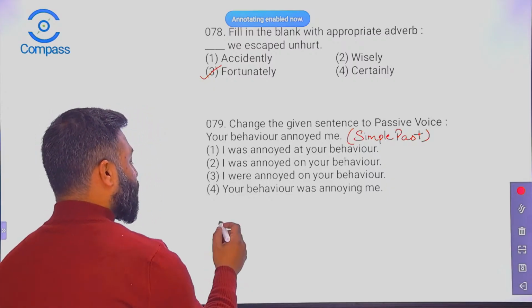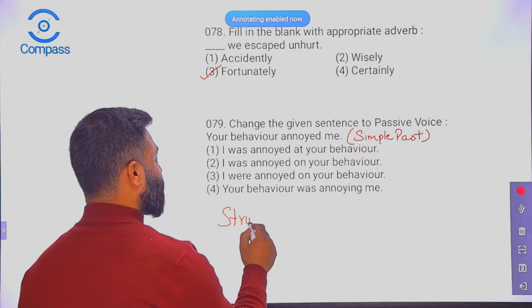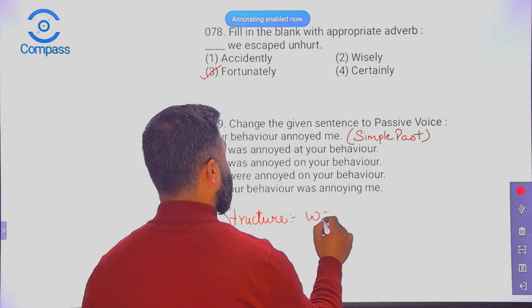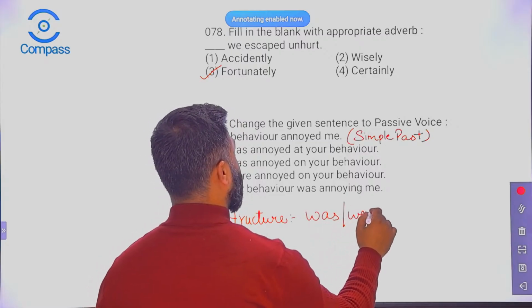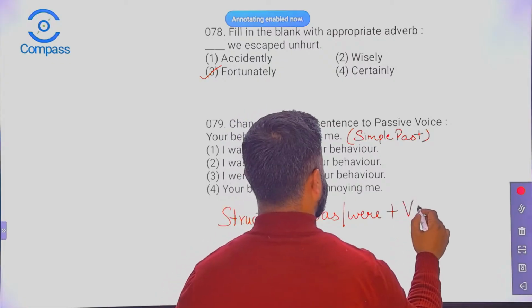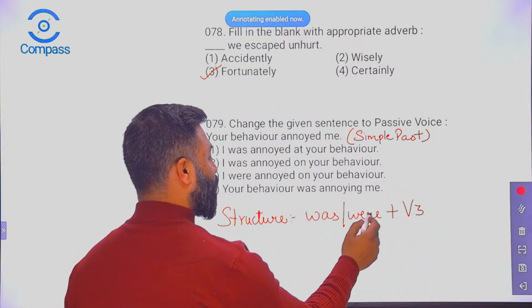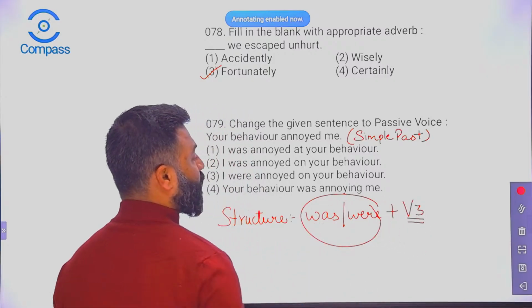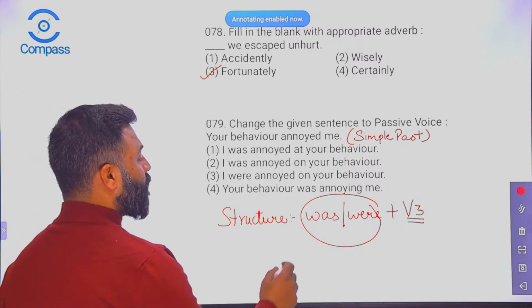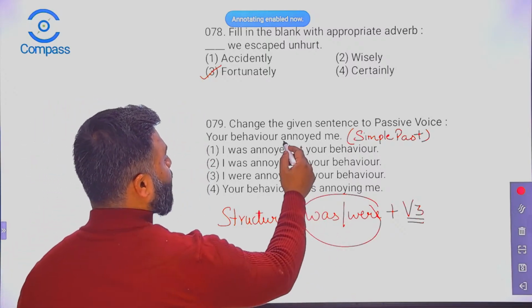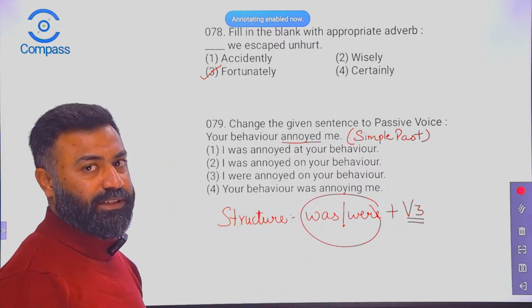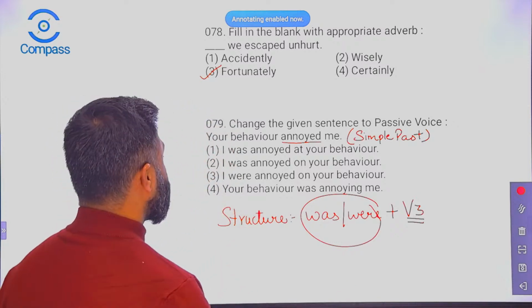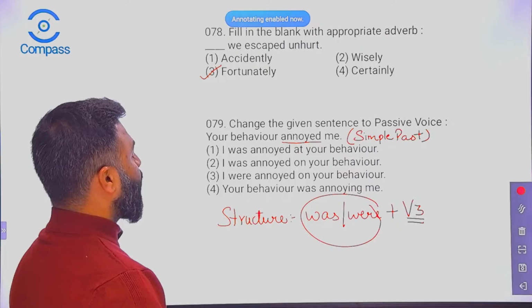All right. So the structure is, let me write it down. This is going to be a revision for you as well. So it is was or were plus V3. We need to look for this, and definitely the third form of the verb is going to be there. So here was and were will be there, and what will be the third form of annoyed? It will be annoyed itself. But we need to have was or were as per the subject. So let's find out.